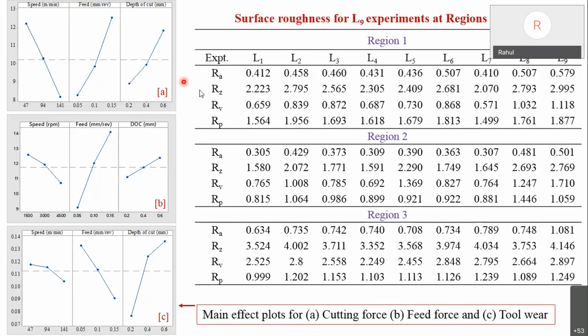Then the roughness values for all 9 experiments, L1 to L9. We have Ra, Rz, Rb, Rp, Rv, Rl, calculated for all 3 regions.